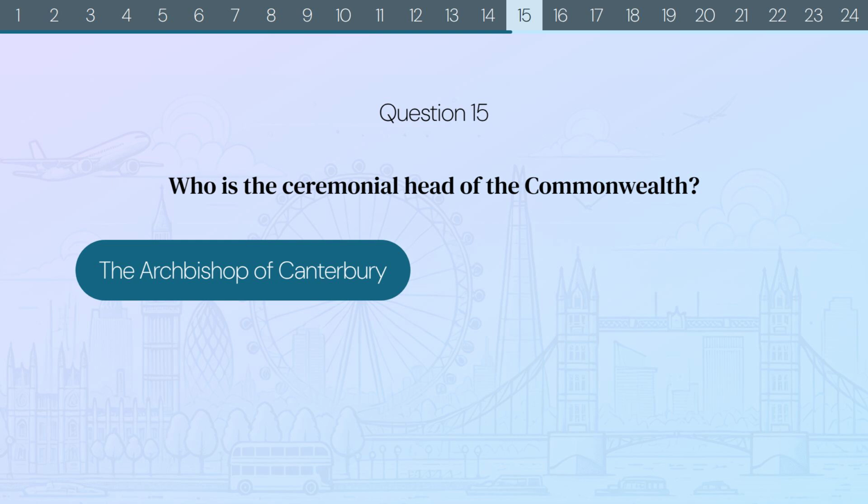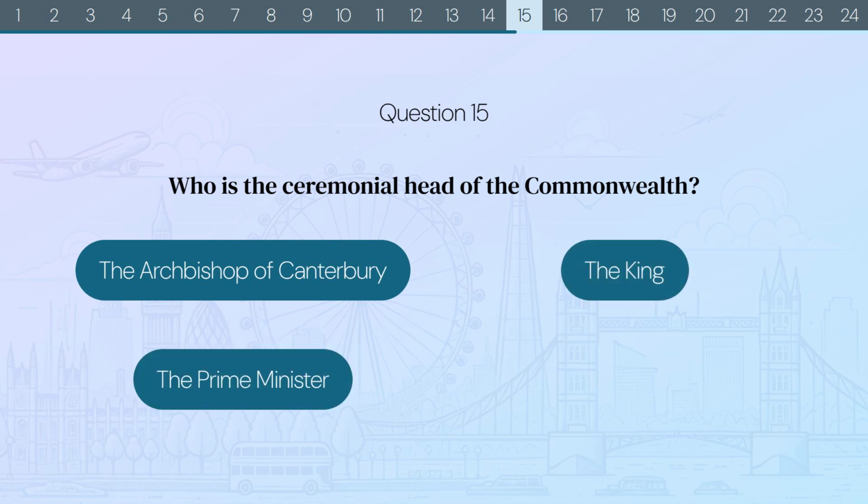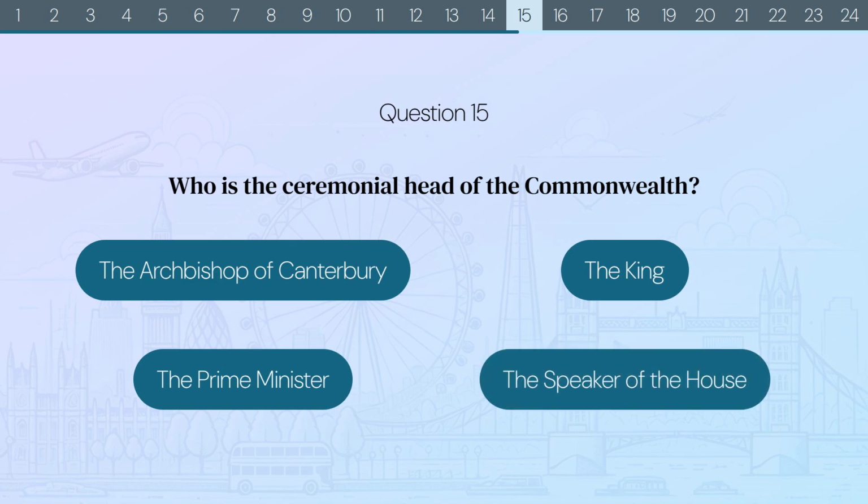The Archbishop of Canterbury? The King? The Prime Minister? Or the Speaker of the House? The correct answer is the King.